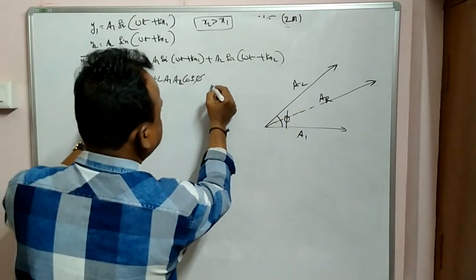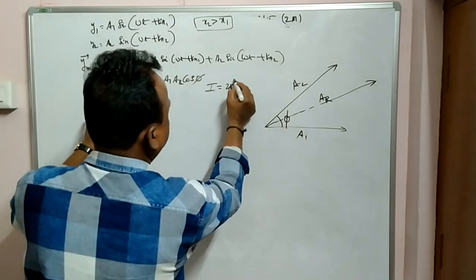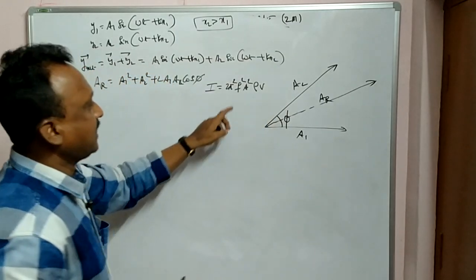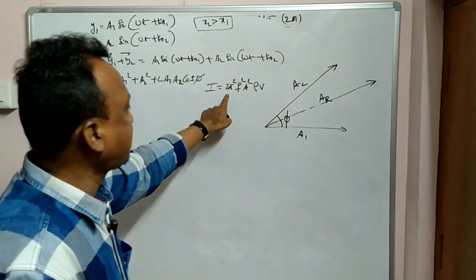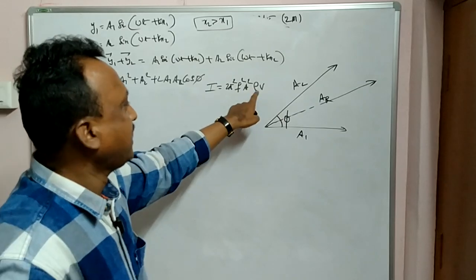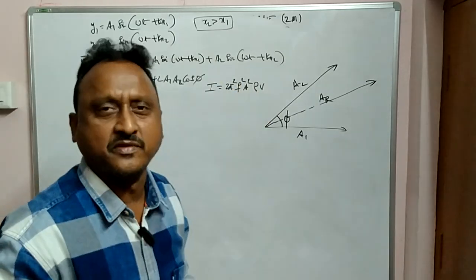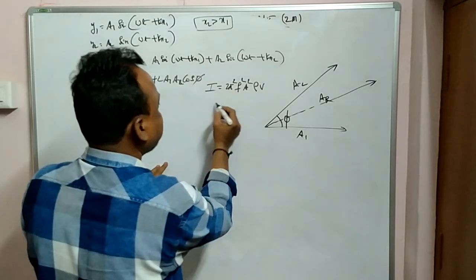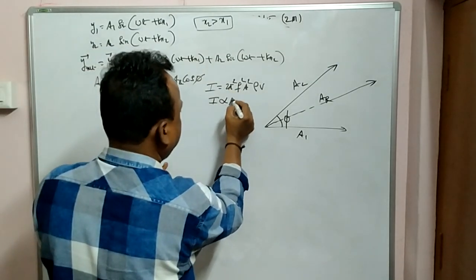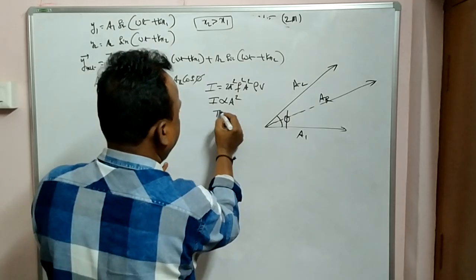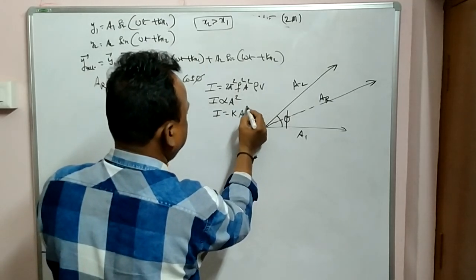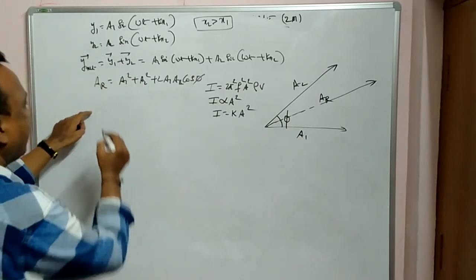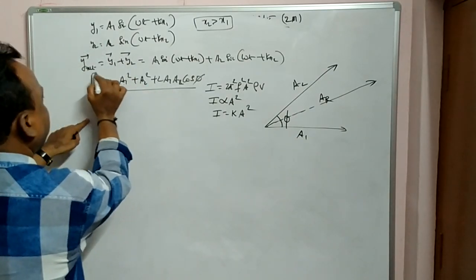And we also know the intensity formula, in sound waves also I have given: 2 pi square f square a square rho v. Here 2 pi square and f, frequency, are constants, a is amplitude, rho is density of the medium, v is velocity of the wave. So as these are all constants, intensity is proportional to the square of the amplitude, or intensity is equal to some constant times amplitude square. Okay? So this is the standard equation for resultant amplitude.